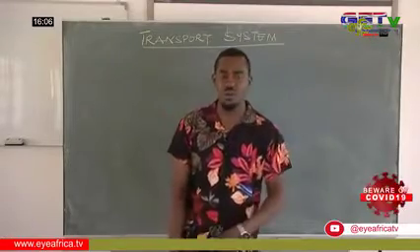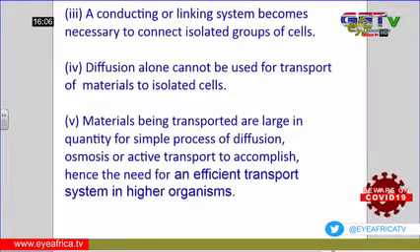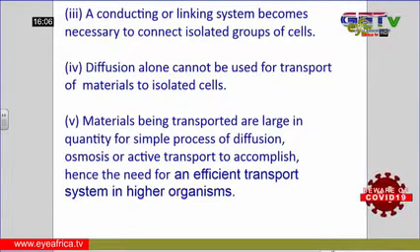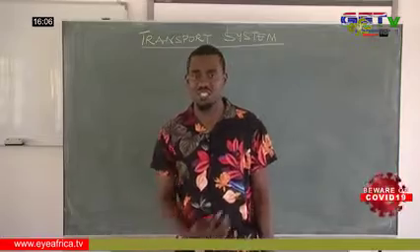We use what we call an effective transport system, which involves the blood and the lymph to move materials around the body. These materials are in large quantities, so simple diffusion cannot move them. So what are the materials that are transported in animals?